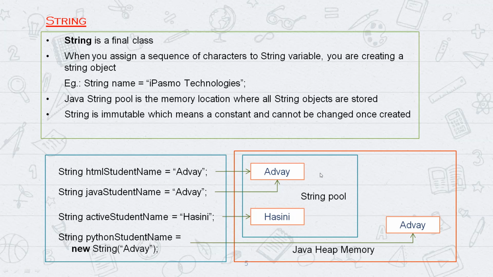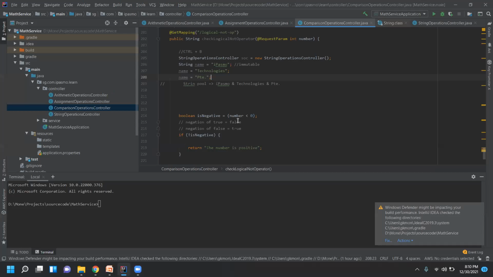Also, just to confirm, you can change the string value, but you can't change the string itself. What the JVM does internally is create the new value inside the string pool. So here you have the string pool.